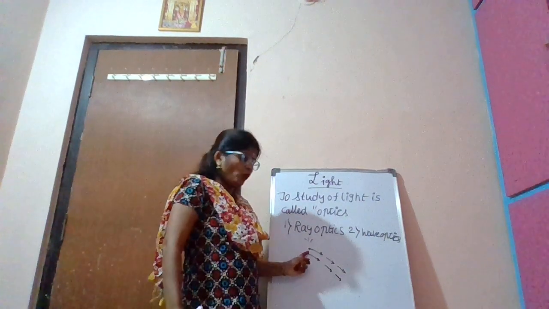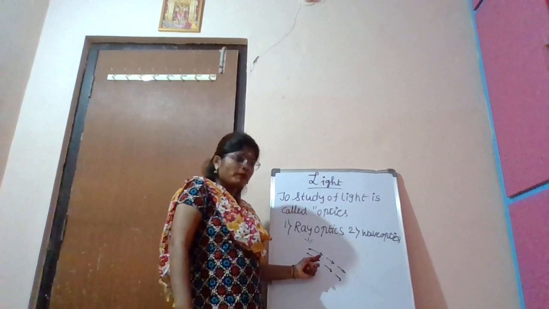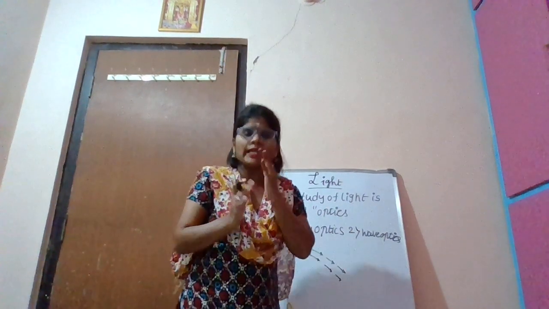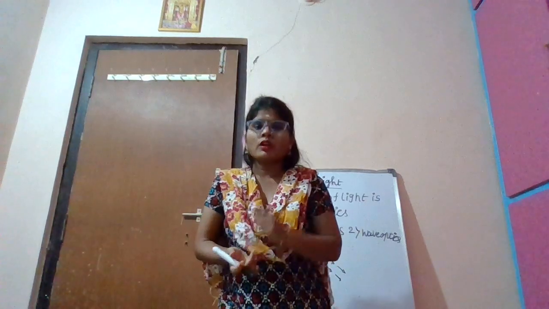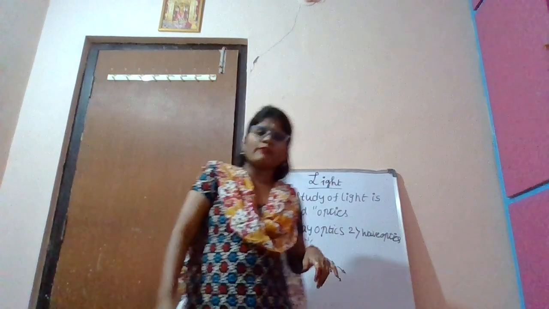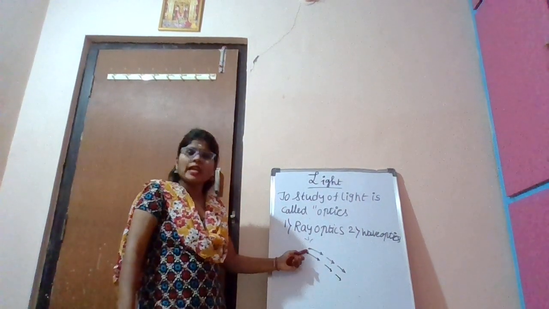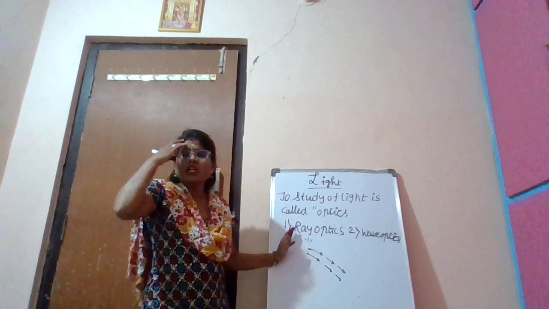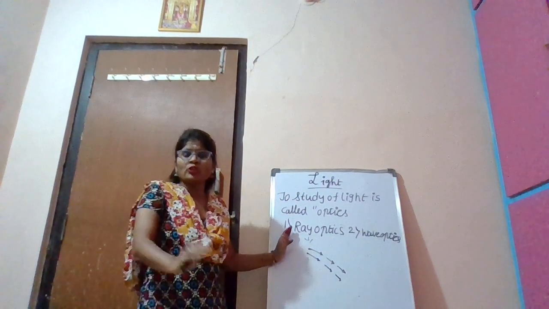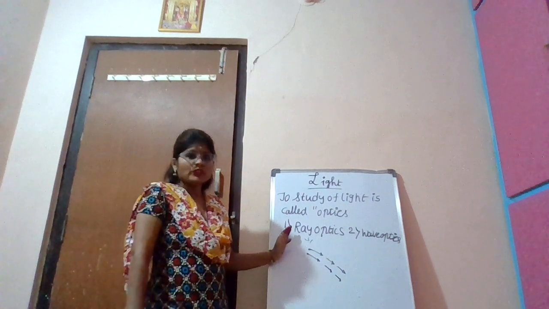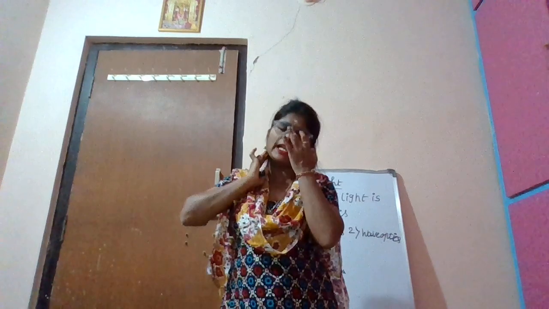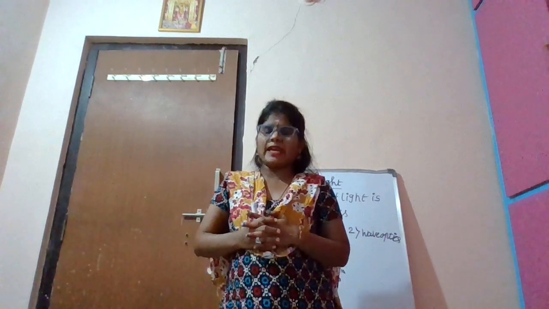The light has 2 points, one initial point and one final point. What is meant by ray optics? The light travels in the form of a ray. That ray has an initial point and a final point. Where does it travel? To infinity. Why am I calling it infinity? How can we explain it with general life applications?